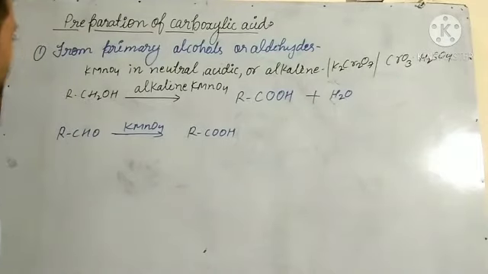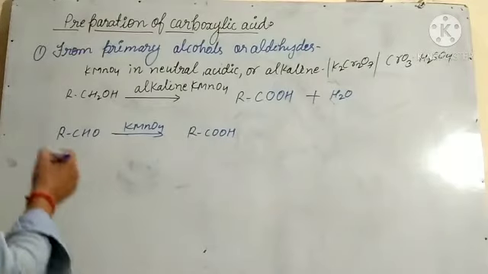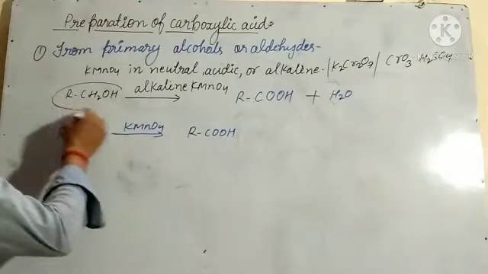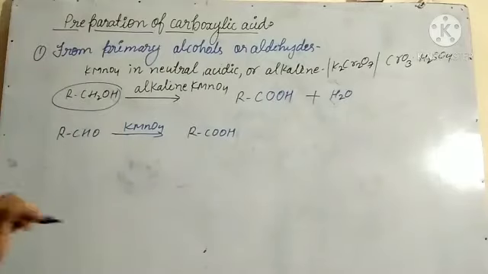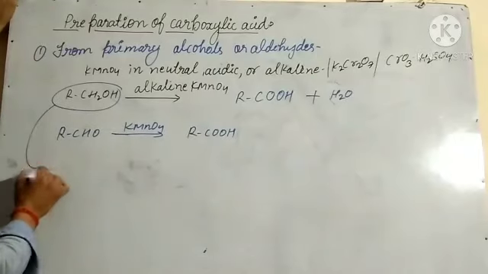Primary alcohols or aldehydes. In primary alcohol, I think you might know what primary, secondary and tertiary alcohol are. If you don't know, I will tell here.